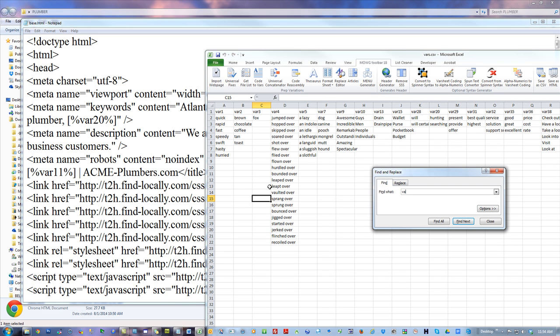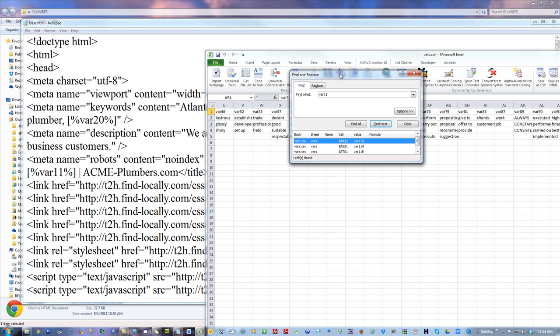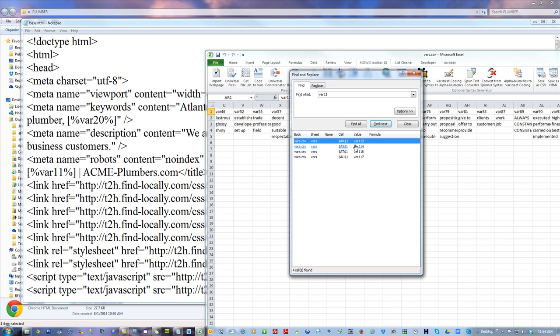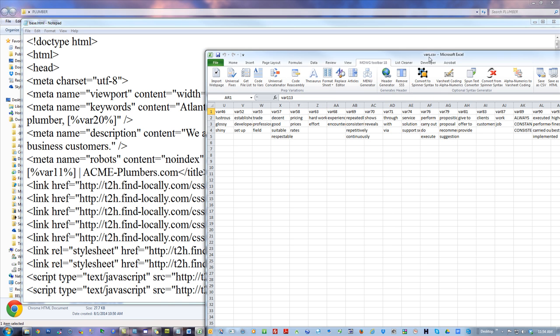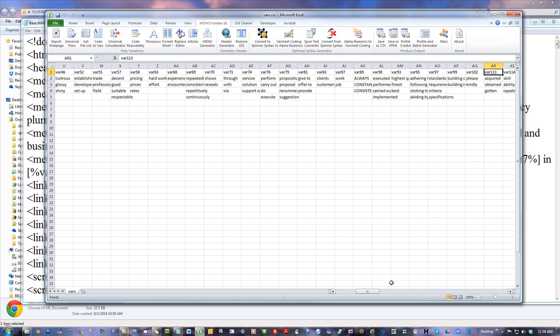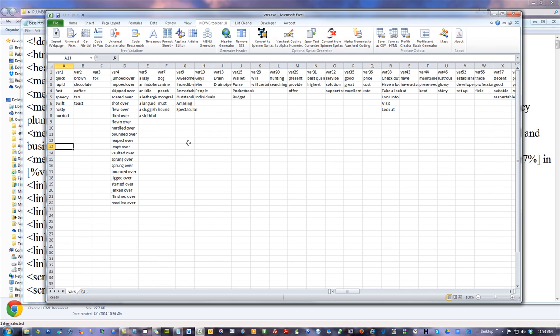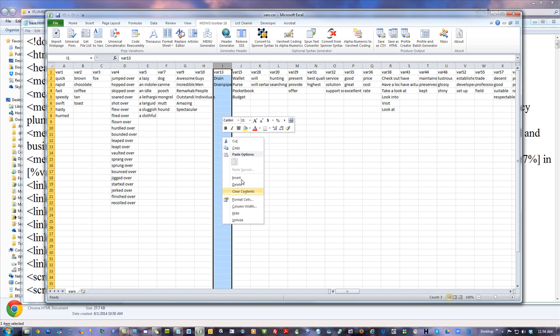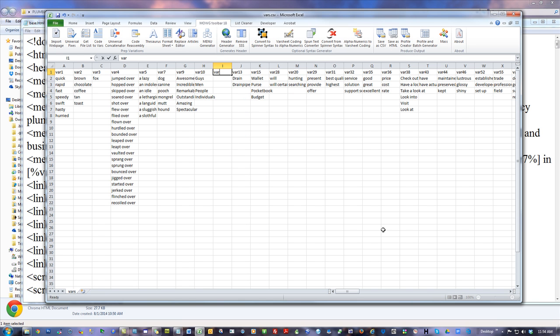Control F, var 11. Find all. Aha, what's it showing me? It's showing me var 11, but that was var 113, 4, 5, or 3, 4, 6, and 7. Okay. There is no var 11. There's only var 113 and upwards. So I'm safe. I can use var 11. Insert var 11. And this could be Chicago.